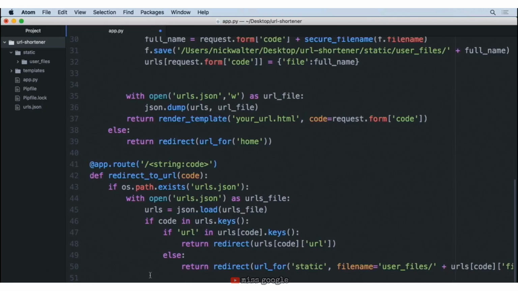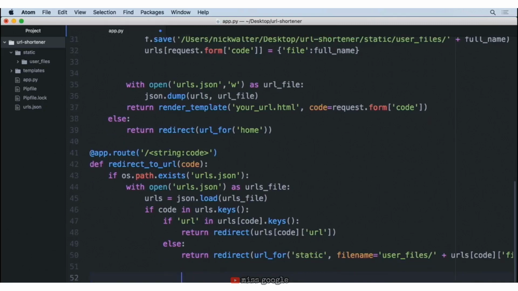So here inside of our route where we redirect to a specific URL, we want to create a line here. And with Python, you've got to make sure you get the tabs right. But if for some reason we weren't able to return something back with the if and the with, we go all the way narrowing down to these different items. If for some reason none of that works out, we want to return an abort. So we're going to say return abort, and we have to specify what code we want to provide with this. And in this case, we want to provide 404. And this tells us we couldn't find the appropriate file.